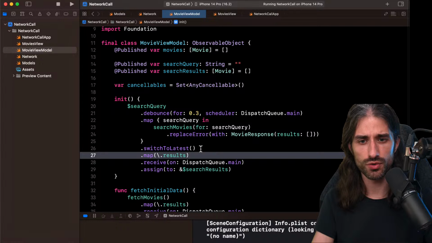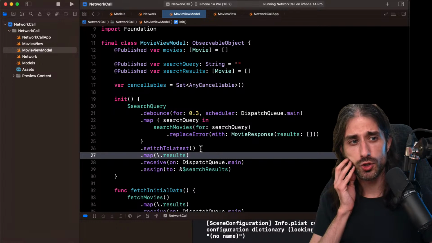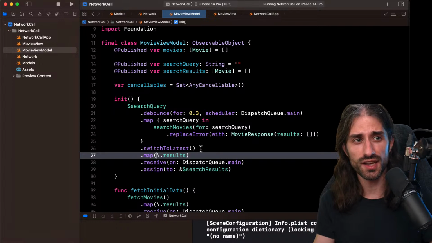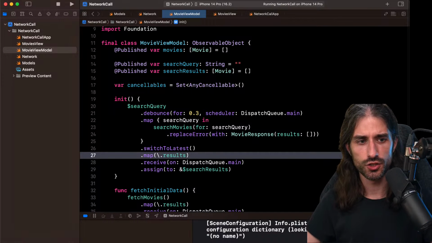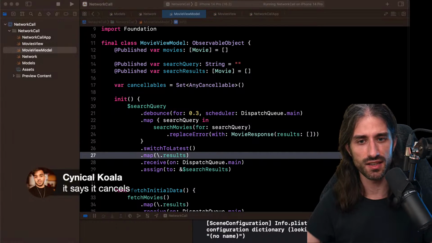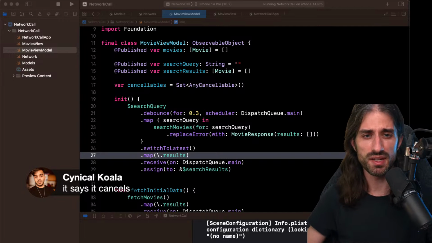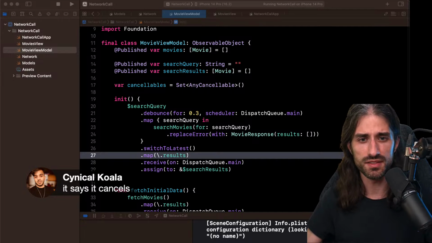Yeah, you can have a look at it if you want to make sure. I'm not sure what it should do by default, because there are cases where you would actually want the task to finish. You just don't want to deal with the result. So it would be interesting to see which choice they made. Okay, you said it says that it cancels. Okay, so in a way it makes sense. And if you don't want to cancel, then you need to implement this in a more custom way.